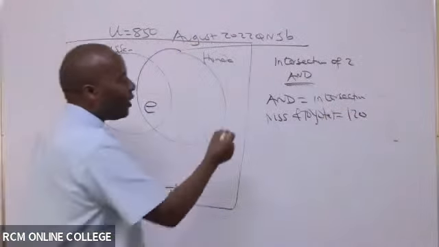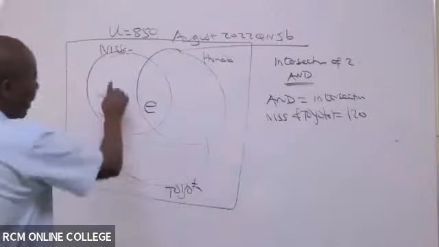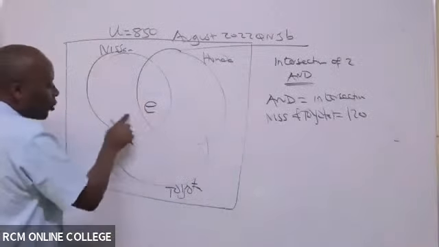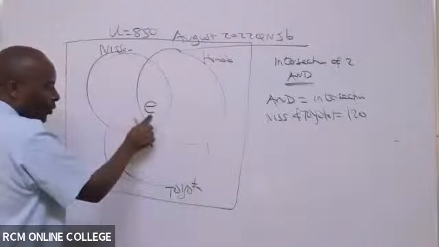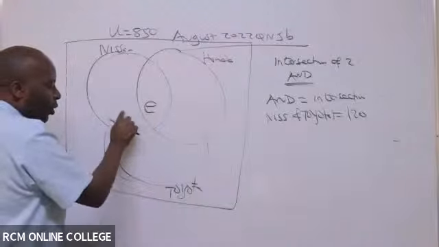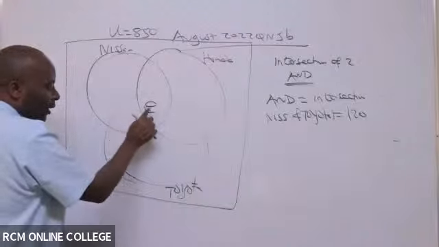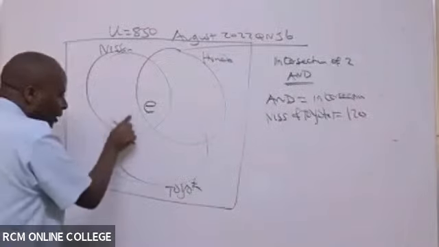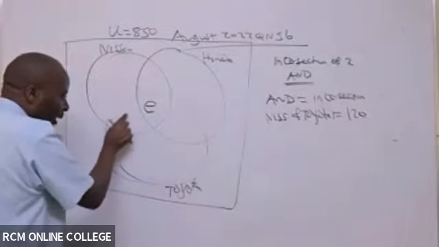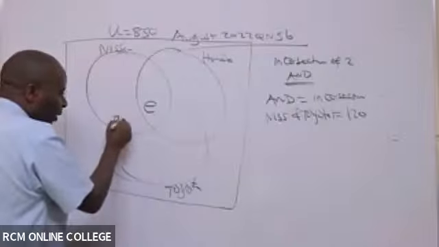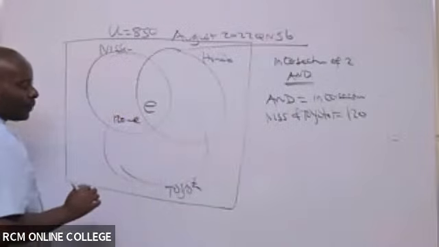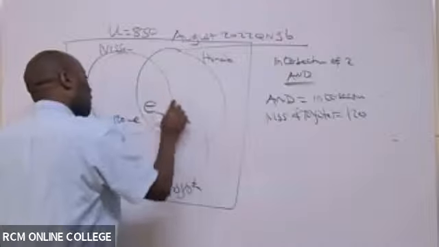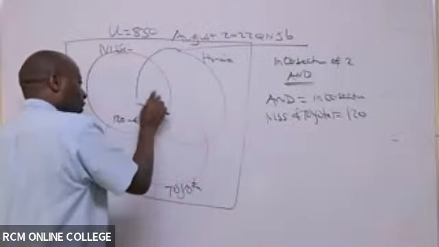So where we have Nissan and Toyota, these are the two intersections. If you add this and this, you get 120, then I can get this small one part. So this part here will be 120 minus E. Because the total intersection of Nissan and Toyota is 120.